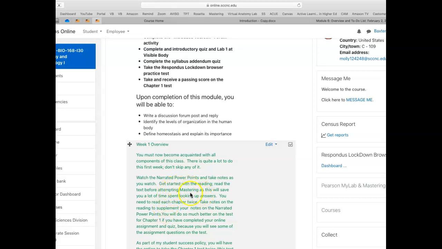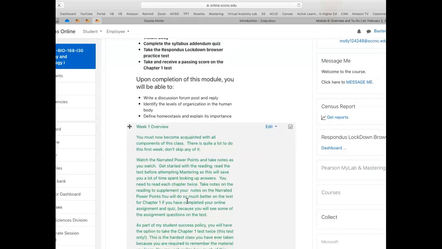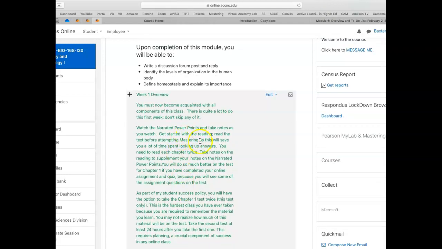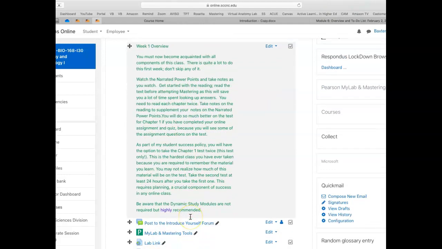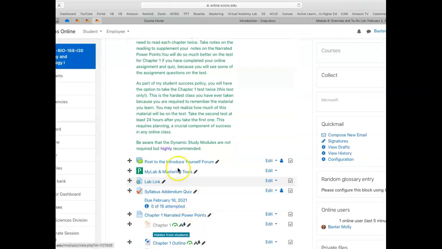You'll want to get started while you're registering for all your assignments. You want to get started with your reading of chapter 1, and you can read through all this on your own. Then we get down to here where you've got a discussion forum to post to. Here's your link for your online classes. It's also at the top of class. Here's your lab link. It's also up on the right-hand side of the class by the brain. Here's your syllabus addendum quiz.